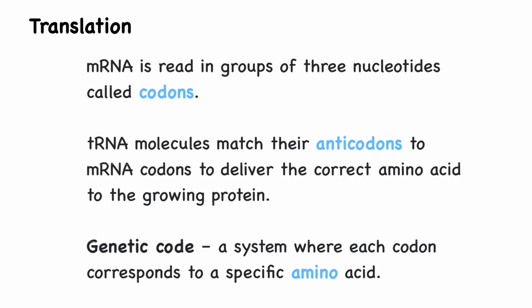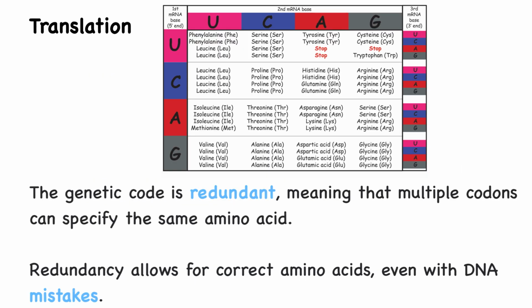Transfer RNA molecules act as adapters, matching their anticodons to mRNA codons and delivering the correct amino acids to the growing protein. Each mRNA codon corresponds to a specific amino acid according to the genetic code, which is nearly universal across all organisms. The genetic code is redundant, meaning that multiple codons can specify the same amino acid. This redundancy helps protect cells from errors because some changes in DNA or mRNA do not alter the amino acid being added to the protein.